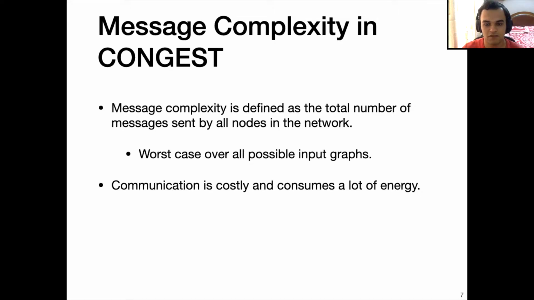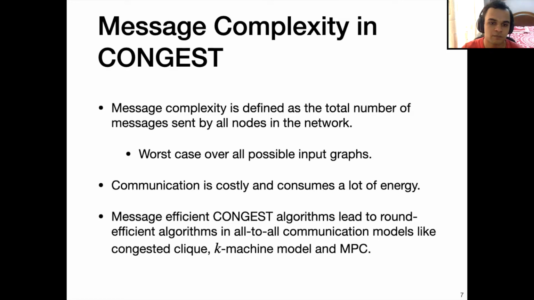The reason why one should consider message complexity is that communication is costly and consumes a lot of energy. So it makes sense to minimize the total amount of messages sent by the algorithm. Message-efficient CONGEST algorithms also lead to round-efficient algorithms in many all-to-all communication models like congested clique, k-machine, and MPC.